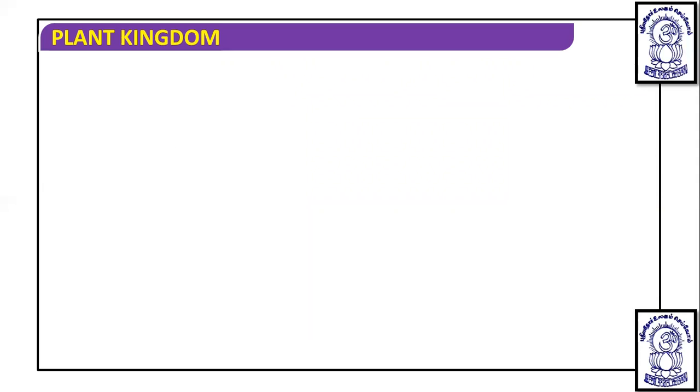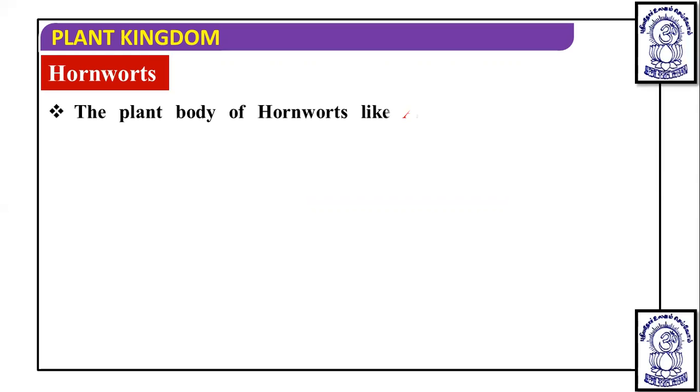Okay, so now we are going to talk about hornworts. That is the second class. Okay, dear students, I hope you are getting the picture. You are now able to differentiate between algae and bryophytes. Now we are going to talk about the second class, that is hornworts, known as Anthocerotopsida.